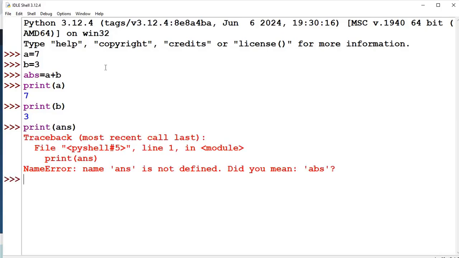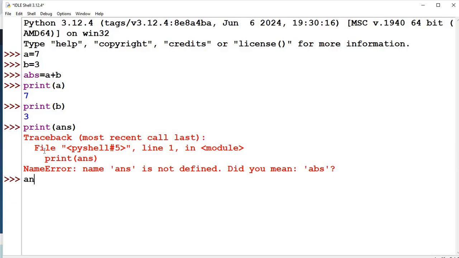Okay. Oh, where is the mistake? Oh, sorry, I did one mistake here. Instead of writing ANS, I typed here ABS. Even you can observe something over here, color. Okay, but you can see the different color has been used here. This is a keyword, absolute is the function. Okay, that is the mistake.